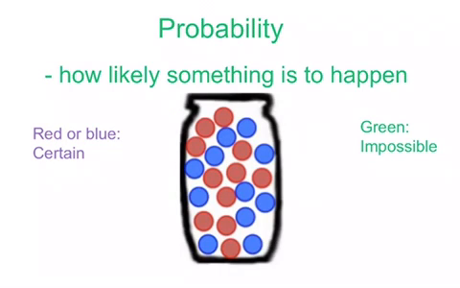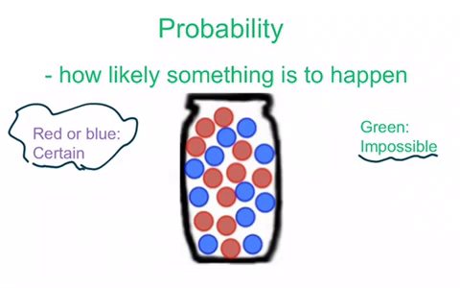Two other words we can use to describe probability are certain or impossible. So if we're looking at this jar of marbles, we could say that the probability of selecting either a red or a blue marble from this jar is certain. There are only red or blue marbles in there. So if you were to reach in and grab a marble, it is certain or 100% that one of those marbles is going to be either red or blue. On the opposite side though, if I asked you what the probability was of selecting a green marble from this jar, we would say that that is impossible. There's no possible way for you to select green because there are no green marbles in the jar.